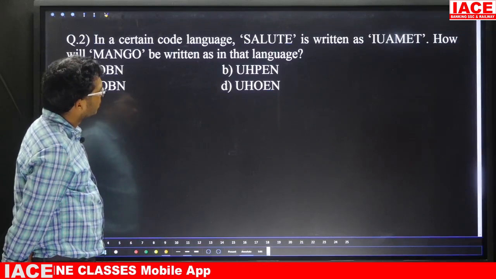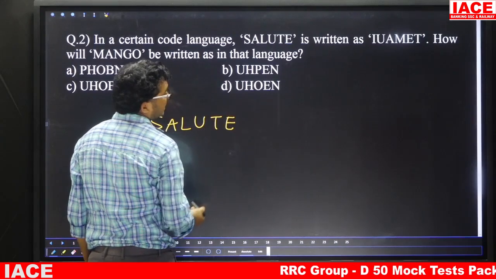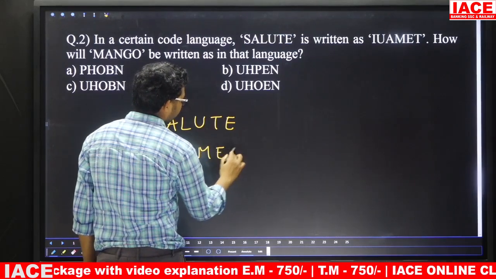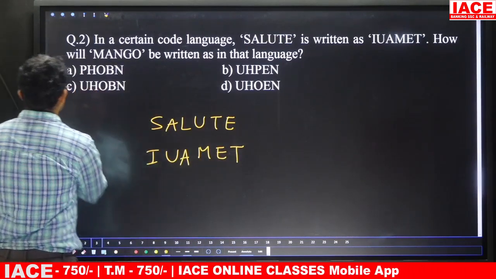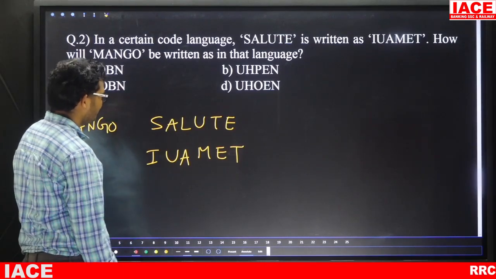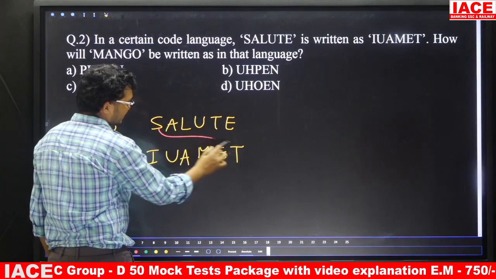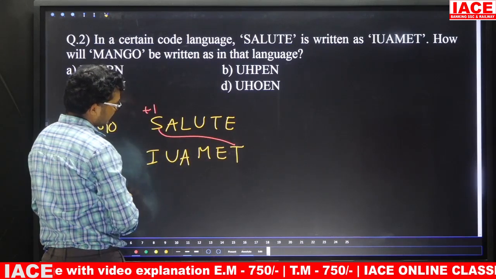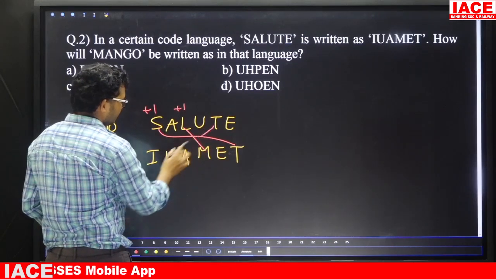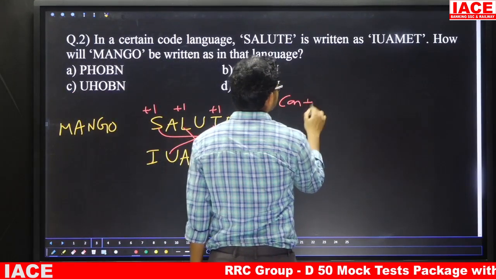Question number 2. In a certain code language, salute, S-A-L-U-T-E, is written as I-U-A-M-E-T. Then how is mango, M-A-N-G-O, written? Friends, observe here. S, the given one is T, that means plus 1. L, again they gave M, that means plus 1. T, they gave U, that means plus 1. That means if it is a consonant, plus 1.